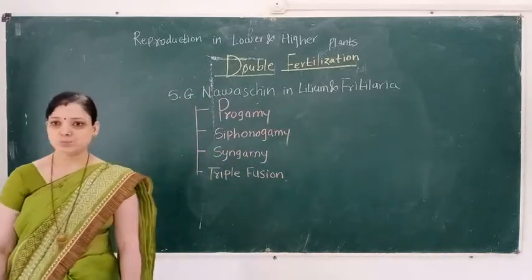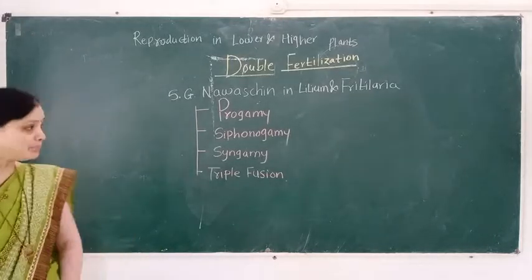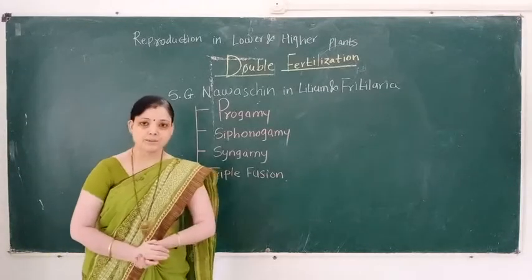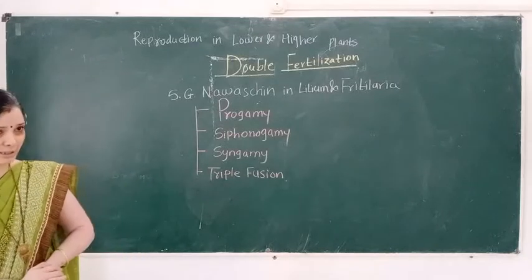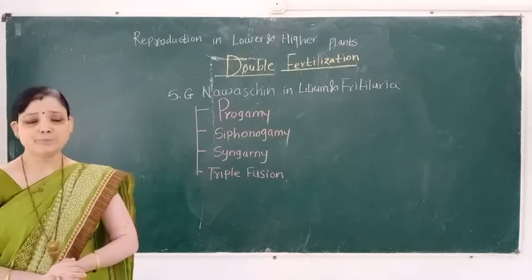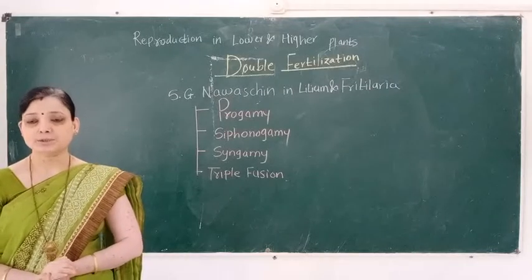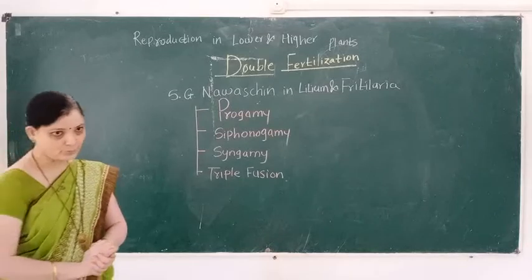Angiosperm means flowering plant body. In angiosperms, there are two characteristics: the type of ovule is anatropous, and double fertilization takes place.